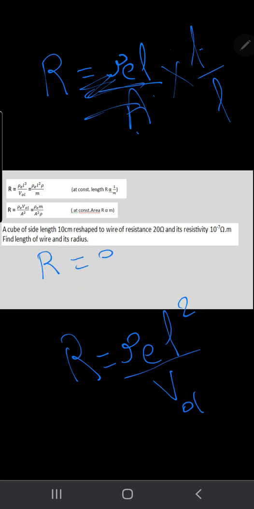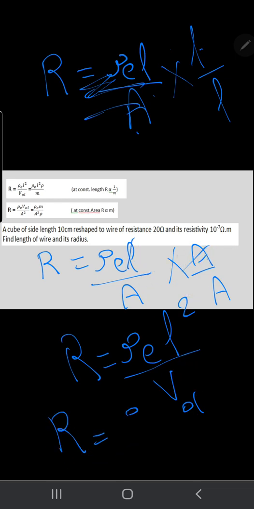R equals rho L over A times area over area. Length times area, remove length and area and put volume. So R equals rho volume divided by area times area, area power 2. So guys, I put volume instead of length or instead of area, and the other I raise to power 2. Okay, this law is very important to solve problems: rho L square over volume or rho volume over area square.